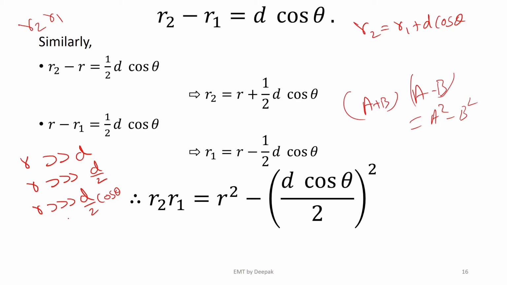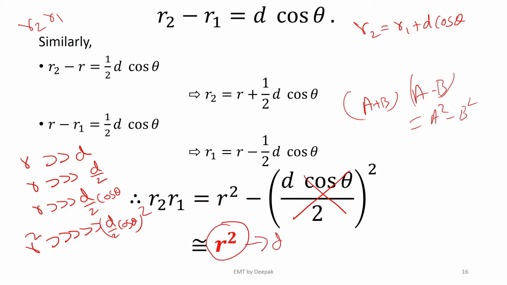And if that is the case, then R square is even greater than (d by 2 cos theta) whole square. It is so small compared to R square that this can be neglected, and this R2 R1 can be approximately equal to R square. What is this? This was the denominator.